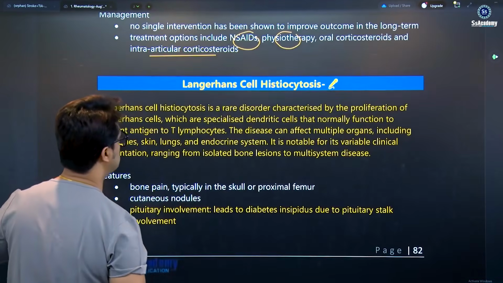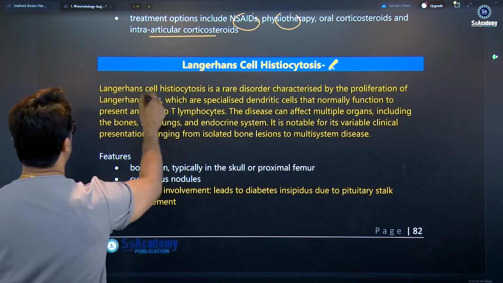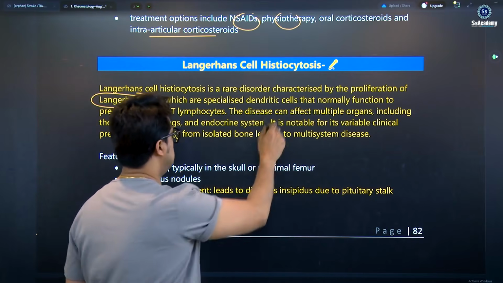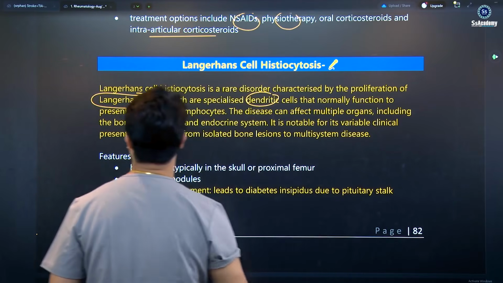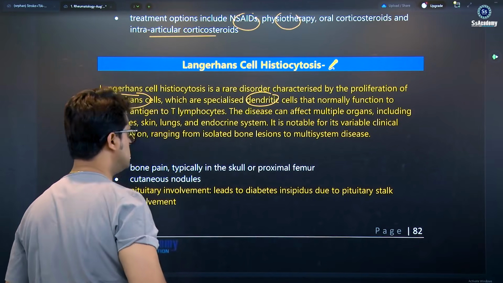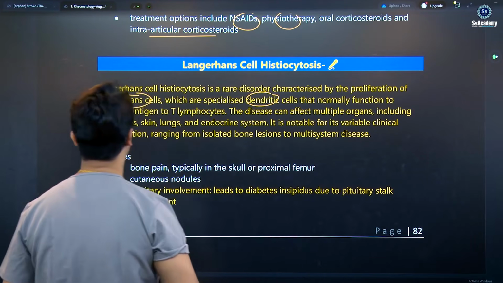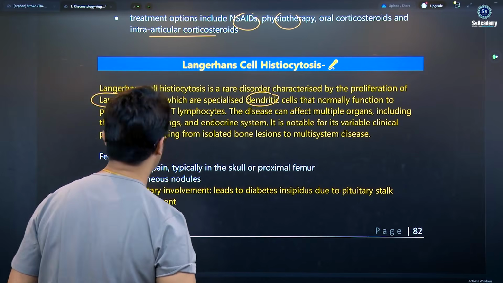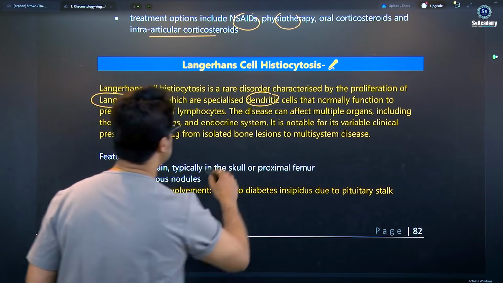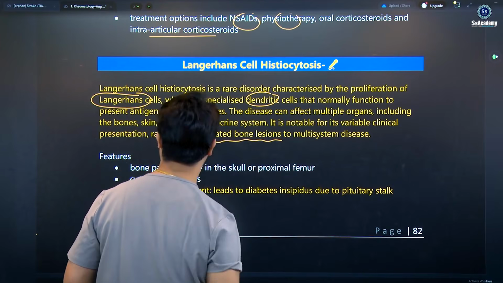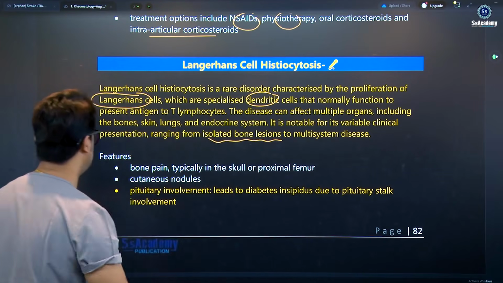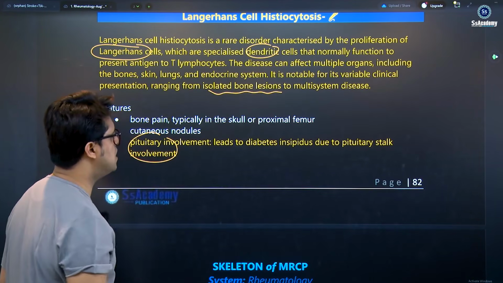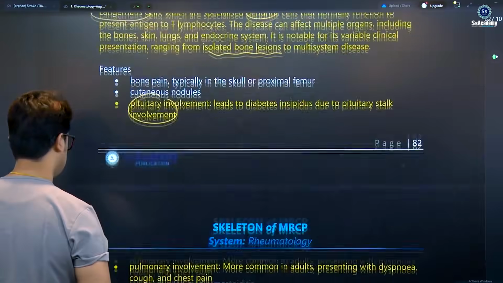Langerhans cell histiocytosis is a rare disease characterized by the proliferation of Langerhans cells, which are nothing but phagocytic cells, specialized dendritic cells that normally function to present antigen to T lymphocytes. These can affect multiple organs, including the bones, skin, lungs, and endocrine system. It is notable for its variable clinical presentation, ranging from isolated bone lesions to multi-system disorder. Features include bone pain, typically the skull, and cutaneous nodules. Pituitary involvement leads to diabetes insipidus due to pituitary stalk involvement.